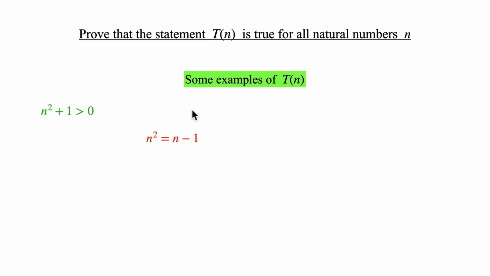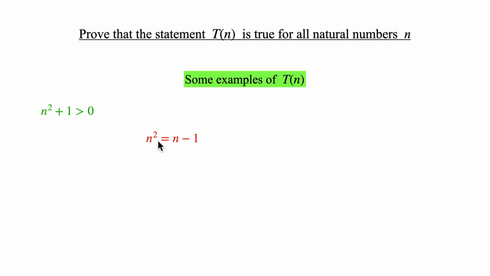Another statement can be the following: n squared is equal to n minus 1. And you see, this statement is clearly not true for natural numbers, right? If you take 0, then it would read 0 is equal to minus 1. If you take 1, it would read 1 is equal to 1 minus 1, which is 0, right?